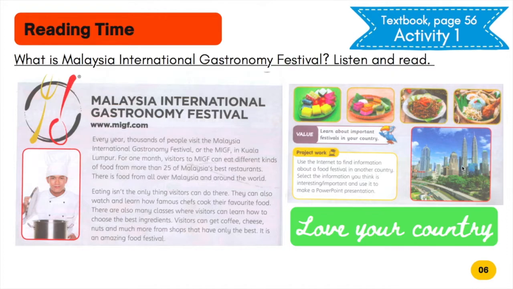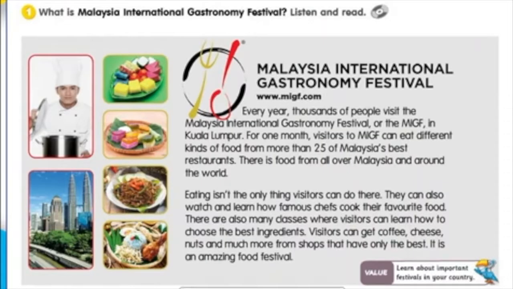Next, reading time. Look at your textbook, page 56, Activity 1. You are going to read about what is Malaysia International Gastronomy Festival. Listen and read. 1. What is Malaysia International Gastronomy Festival? Listen and read.